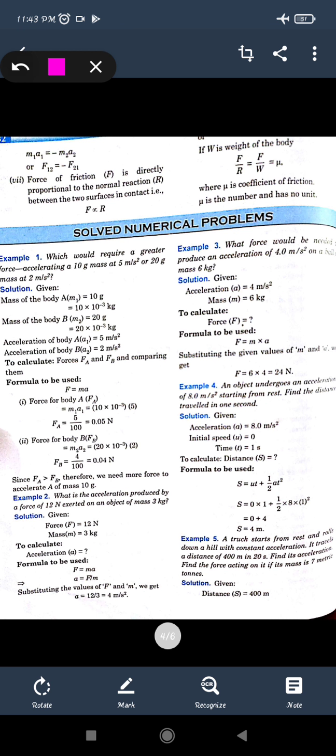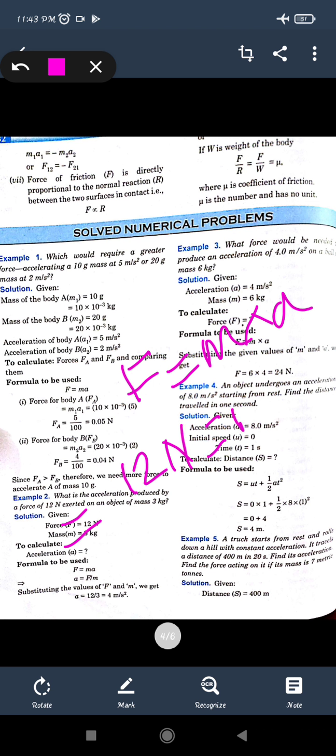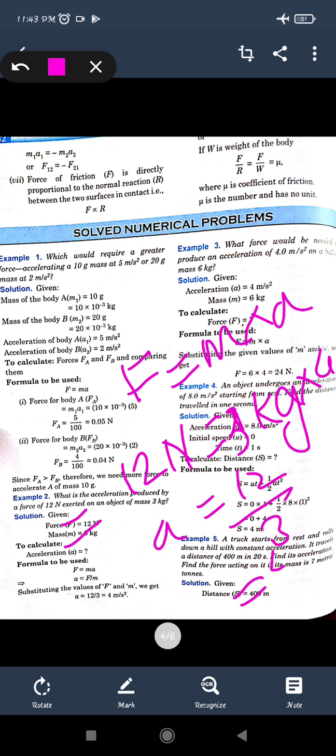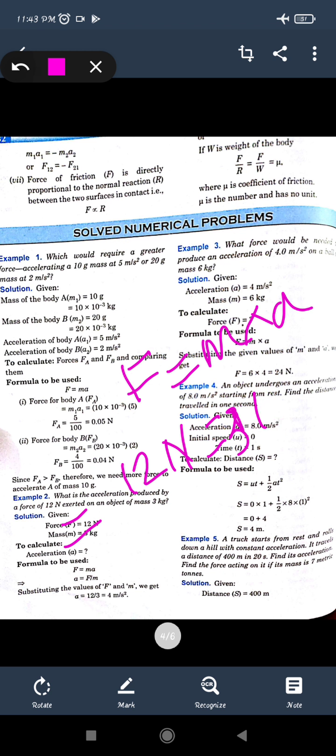See the second question: what is the acceleration produced by a force of 12 Newton exerted on an object of mass 3 kg? It is asking about acceleration, but we know that force is equal to mass into acceleration. The force exerted is 12 Newton, mass is 3 kg, and we have to find the acceleration. So acceleration will be 12 upon 3, which is 4, and the unit of acceleration is meter per second square. In the exam there will be options like minus 4 meter per second square, 4 meter per second square, 2 or 3. So you just have to solve and find out which option is the correct one.